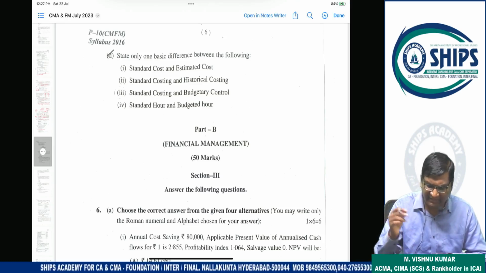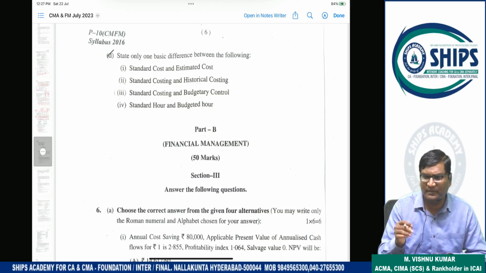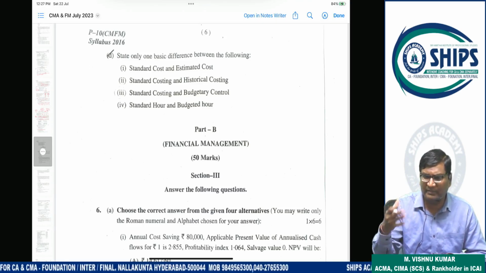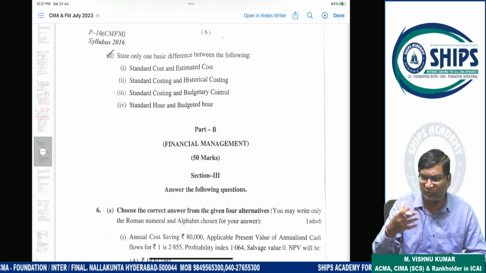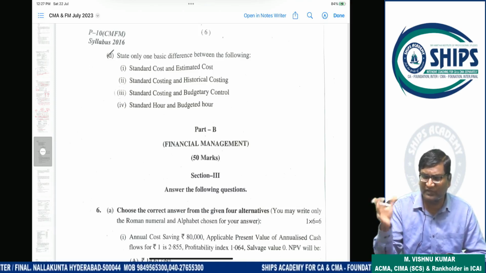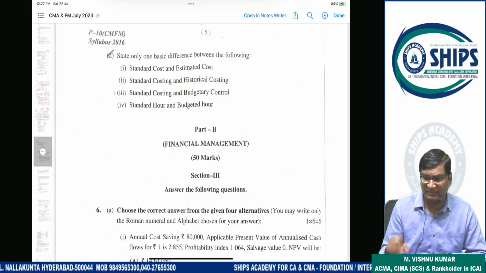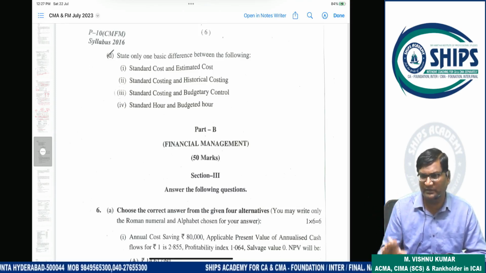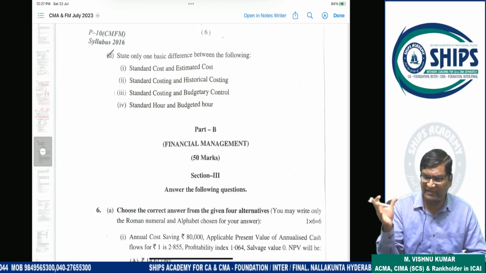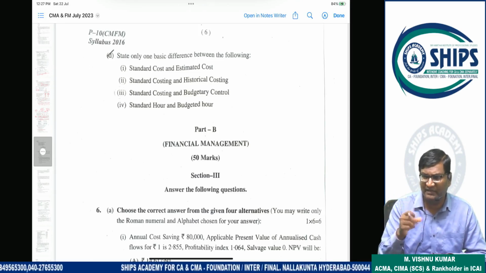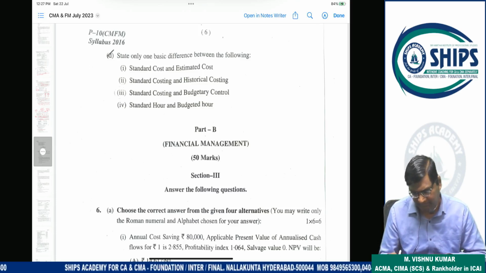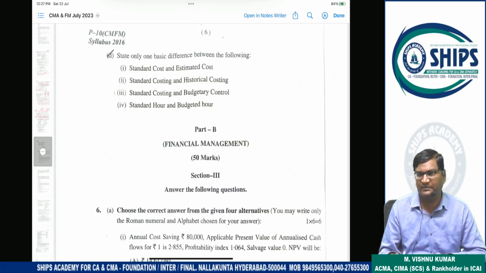So standard hour is generally used for time allowed to the worker, or time specifically given to worker to produce one unit or produce certain number of units. Budgeted hour can be used for fixed overhead, variable overhead. So budgeted hour term is used specifically in fixed overhead variances, variable overhead variances. Standard hour is generally used for your labor cost calculations. This is the explanation.